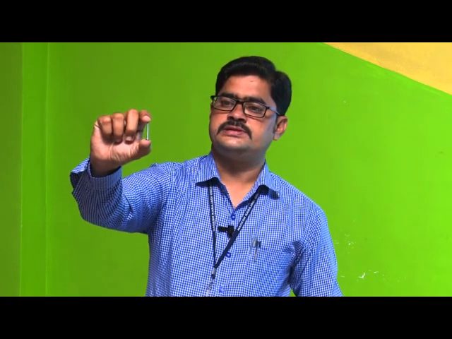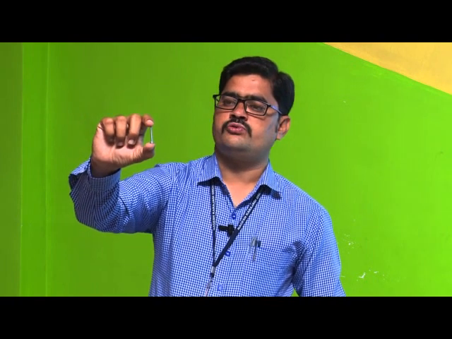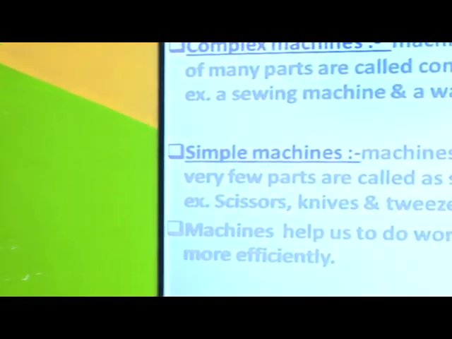And it is also a useful machine. Then here you see, this is the screw. This is also very useful to join things, to join wooden material or any other things. We will study about that one by one, but these machines are categorized into different forms that we will study about that. So, first of all we will study about the different types of machines.